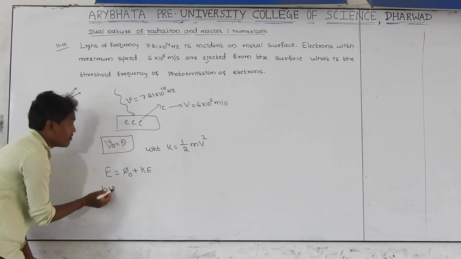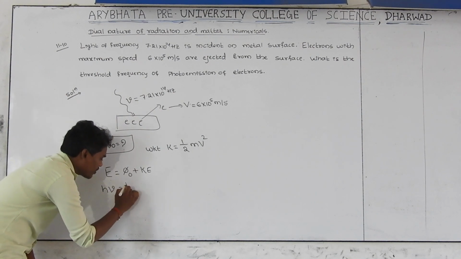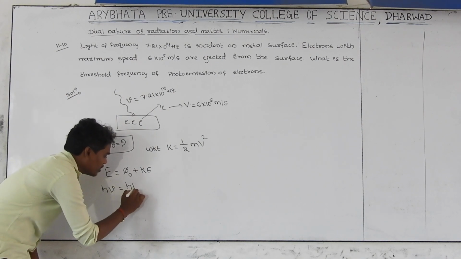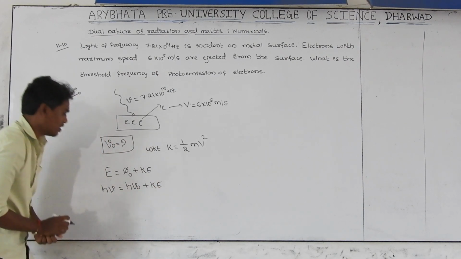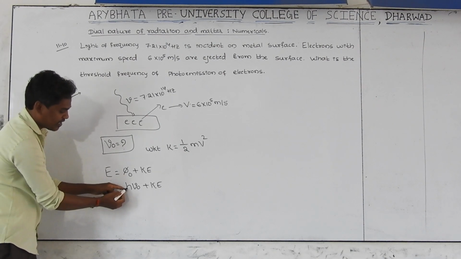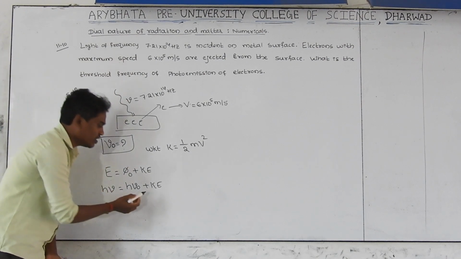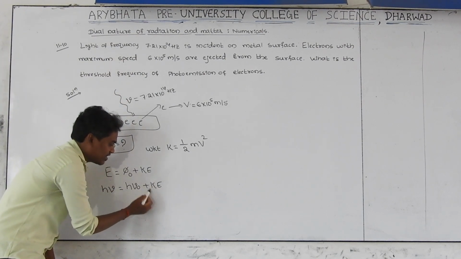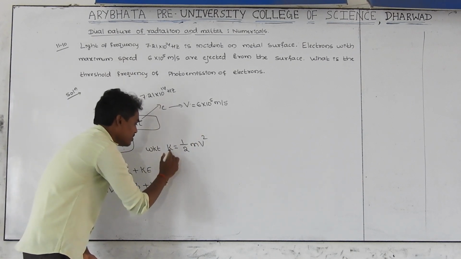We know h and ν, and this is equal to hν0 plus kinetic energy. Here h and ν are known, but ν0 we have to find out, and the kinetic energy value we don't know, so by using this relation we find the kinetic energy.